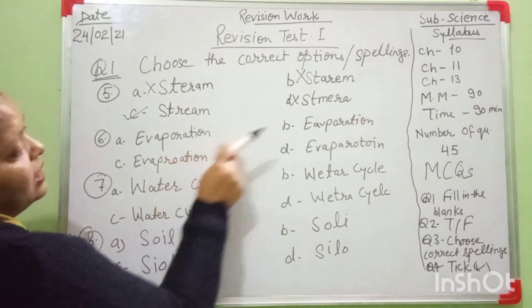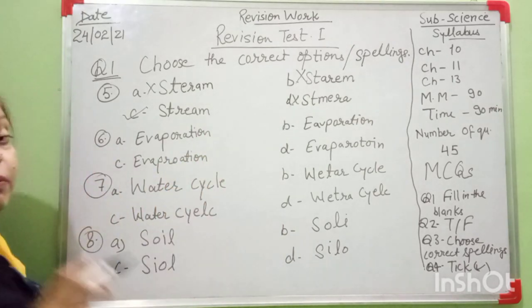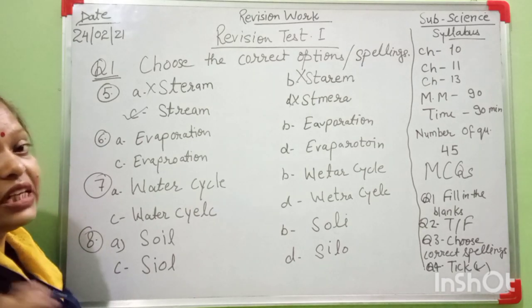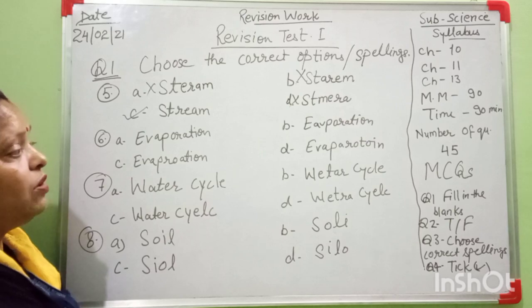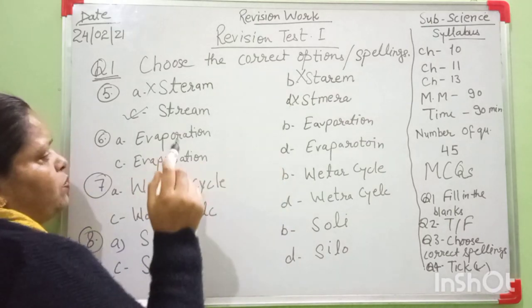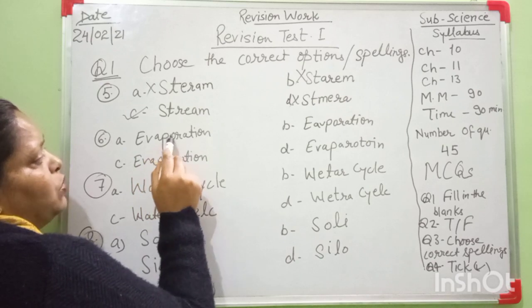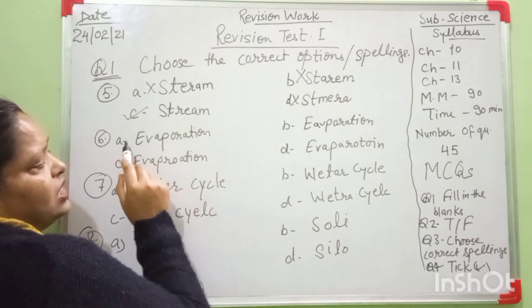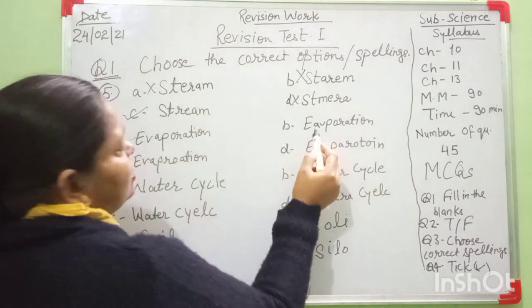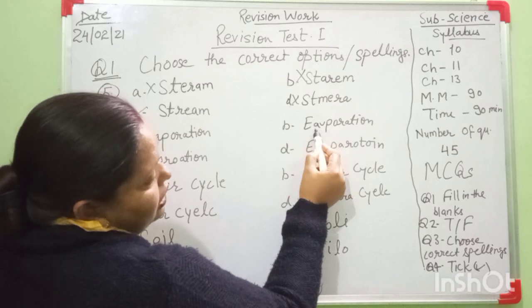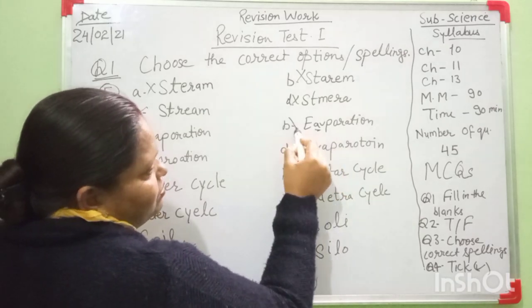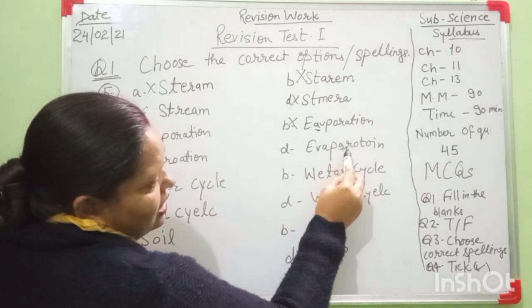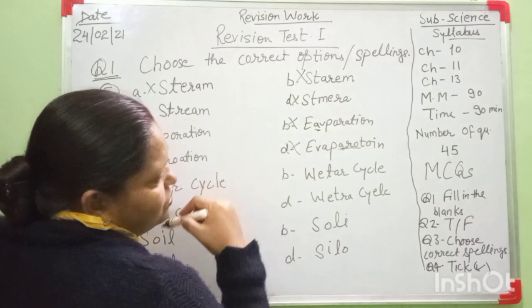This one, C option will be correct. What is the correct spelling? Here are the 4 spellings of evaporation, but you have to choose, you have to click in the exam which one is the correct spelling of evaporation. Look here, all options. E-V-A-P-O-R-A-T-I-O-N, evaporation. This one is the correct. Here is a V, but here is an A, that's why this one is wrong. Okay, evaporation, here the A is missing, that's why this one is wrong.